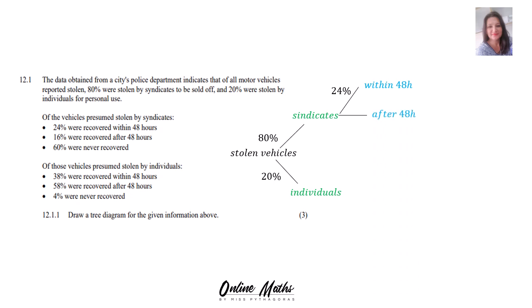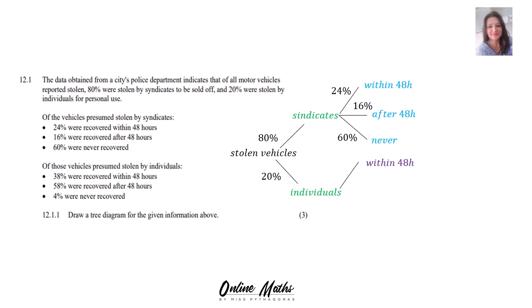So there's after 48 hours and 16%. And then your third branch for syndicates will be 60% were never recovered. So never recovered, 60%.